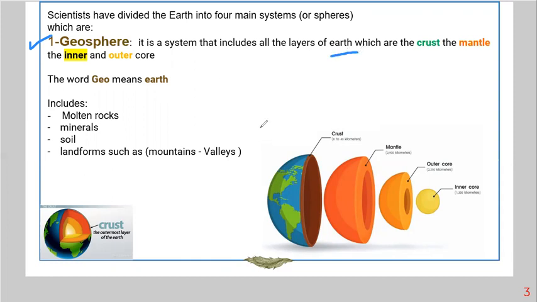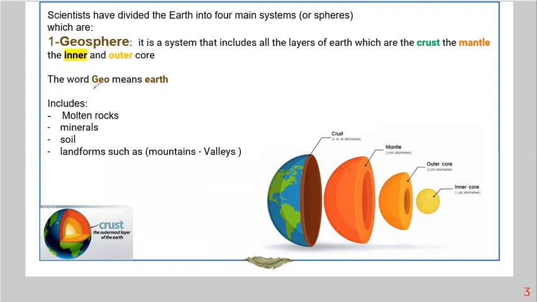Okay, does Earth have layers? Of course. Like here, the crust, mantle, outer core, inner core. So the geosphere includes all the layers of the Earth, which are crust, mantle, outer core, and inner core.